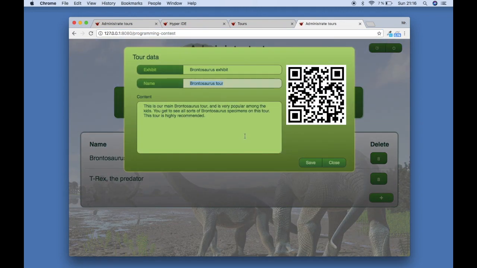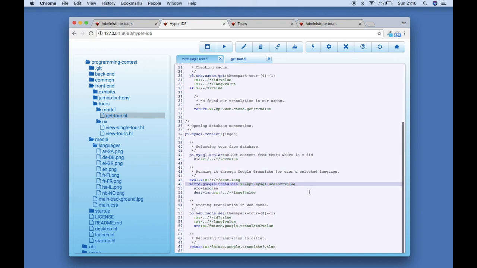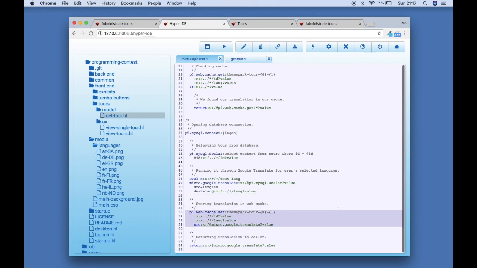Tours, here is the content. This is that big text area here. And then it runs it through Google Translate and translates to the destination language. Then it stores the tour in the cache, and then it returns the result of Google Translate.